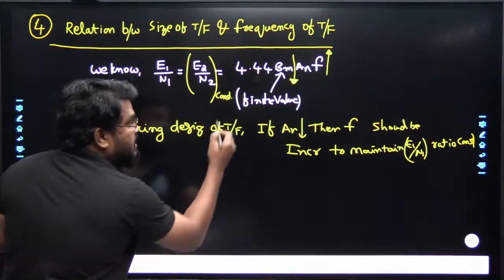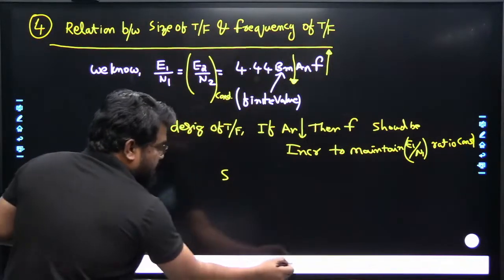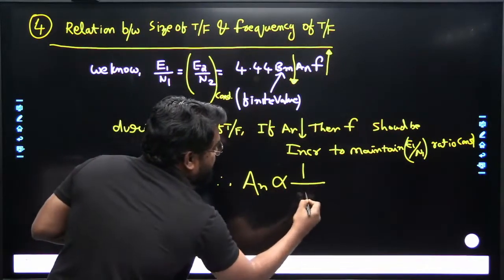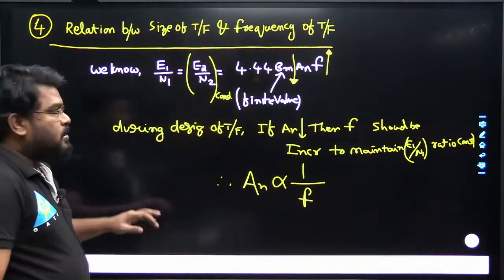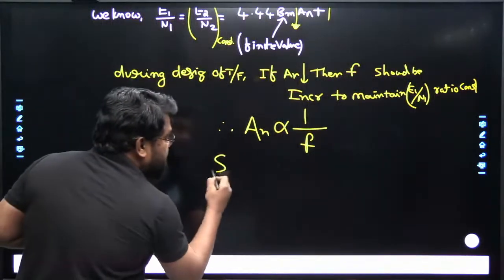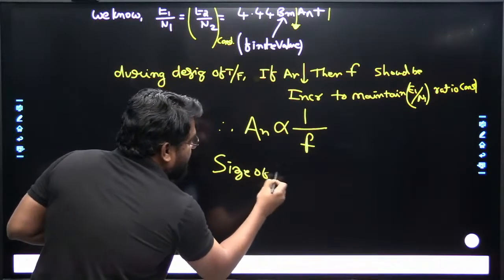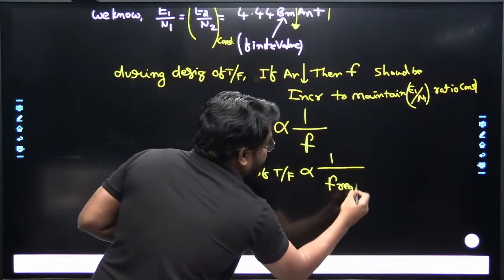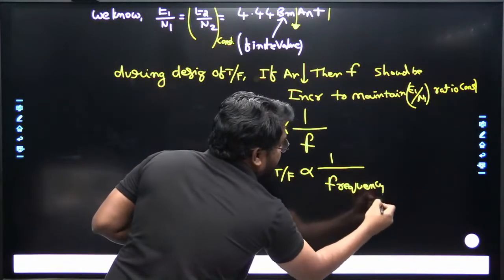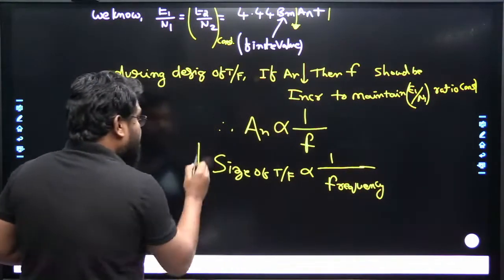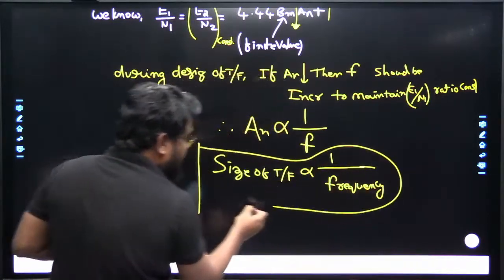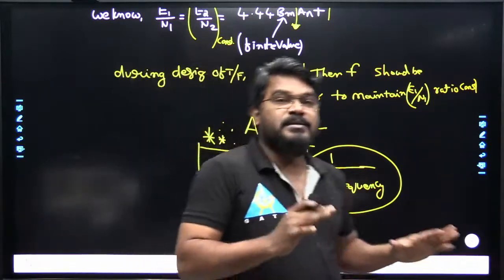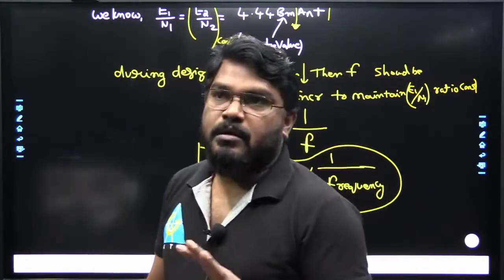Therefore the size of the transformer is inversely proportional to the frequency of the transformer. I will give a better example.